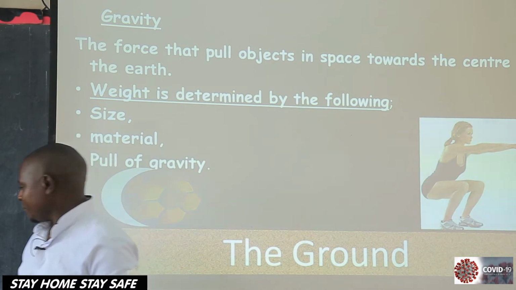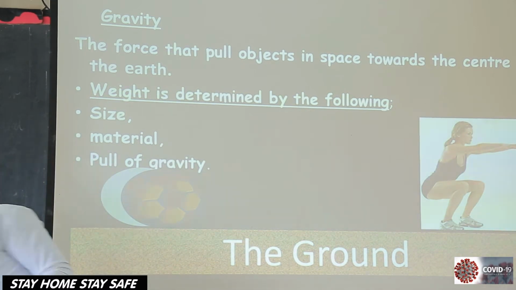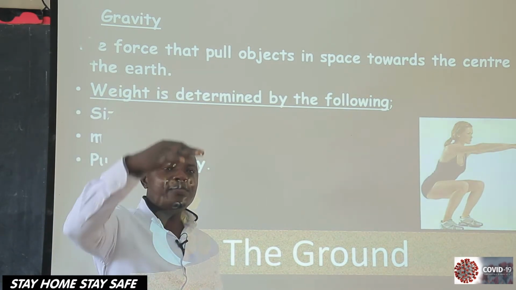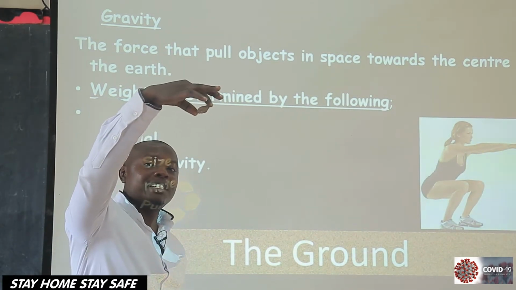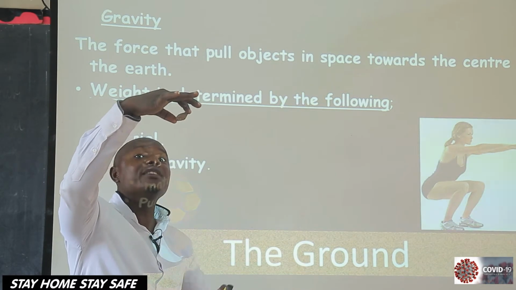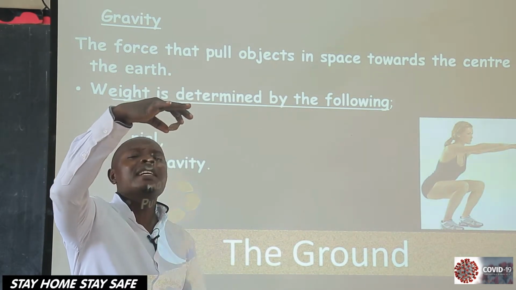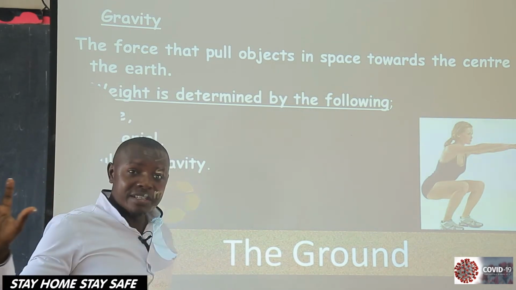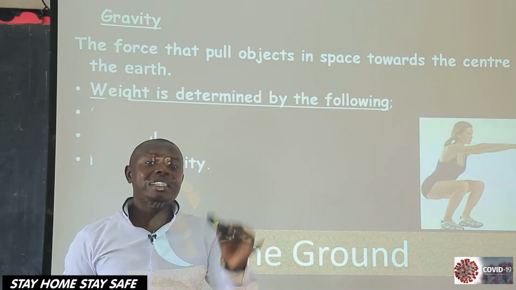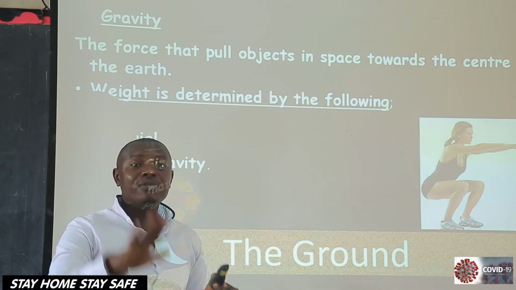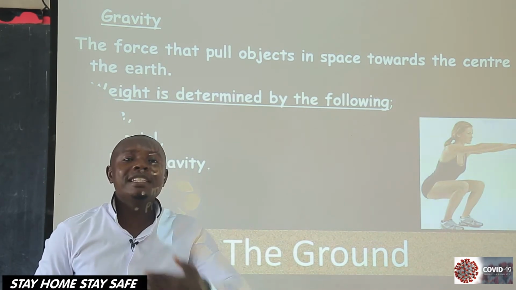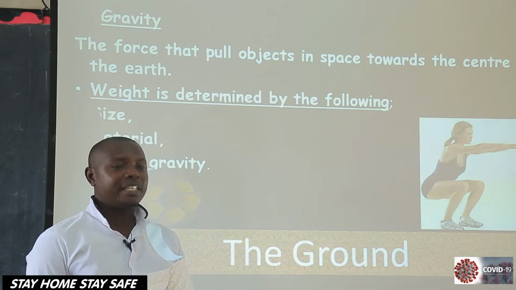Now, if I have an object like this stone, let me suspend it in the air and see, will it fall down or will it remain in the space? Let's see. It has fallen down. Even if I leave something like this and it falls down, it means gravity is the one that made that object fall down.